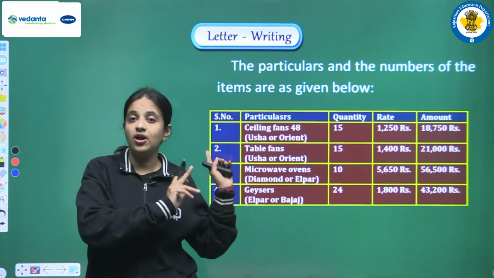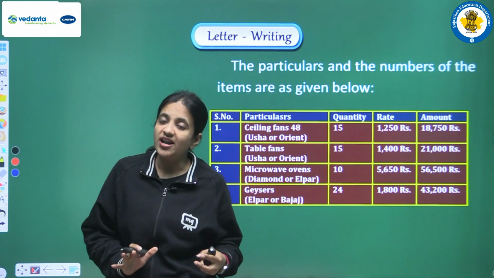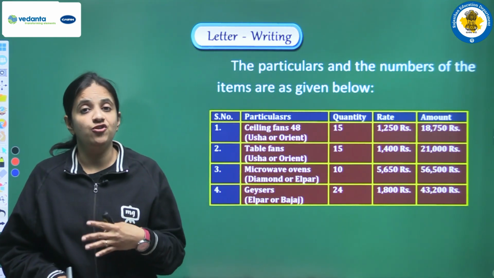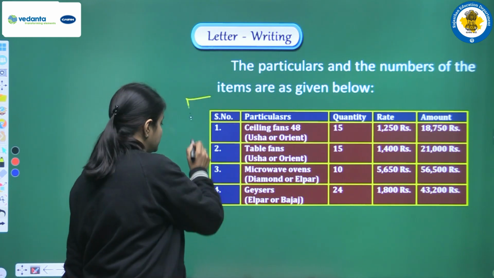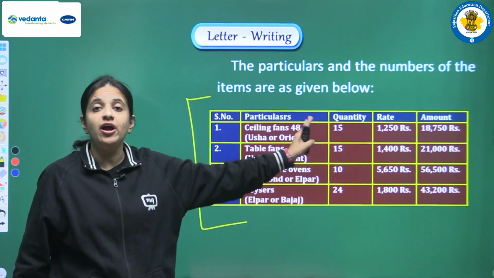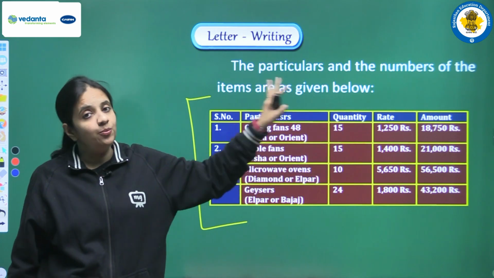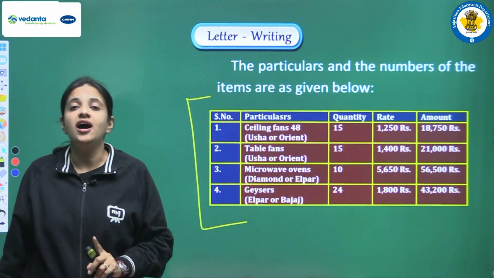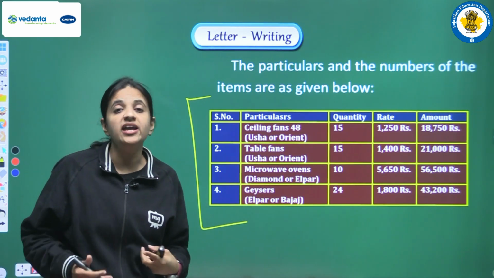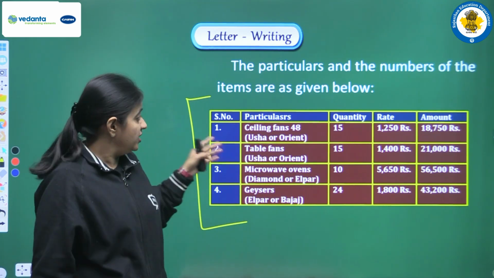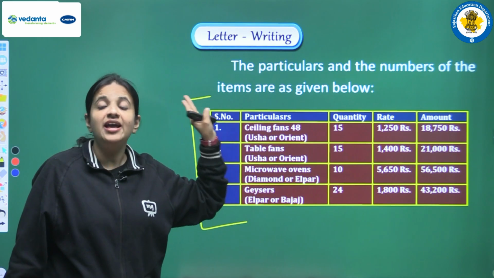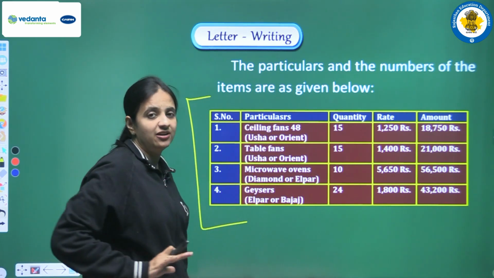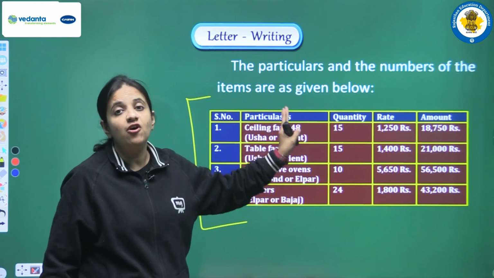Now students, here you have to be very careful. Wherever you are writing any kind of business letter, and in that letter you are placing any kind of order, you have to place that order in such a form. You have to make such a table to place that order. So yes, this is the structure that you have to follow whenever you are writing a business letter to place any order. You have to place your order in this table format only. So let's see how we can form this table.